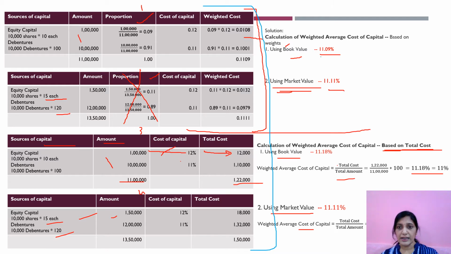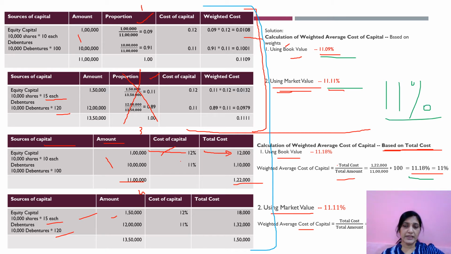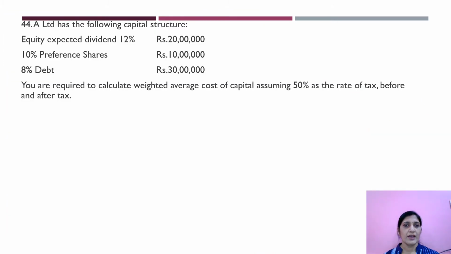Now you just observe over here. So you see 11.09%, 11.11%, 11.18%, 11.11%. Approximately all these values come to 11% only. Clear about this? So this is how you will be getting the values. Hope you have understood. Let us go for another problem.